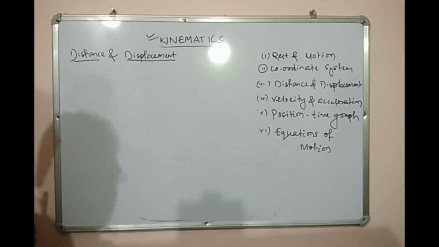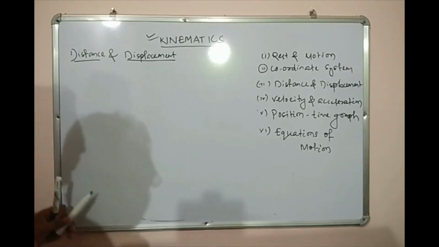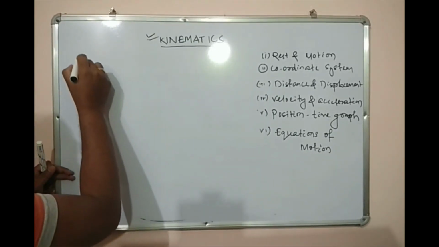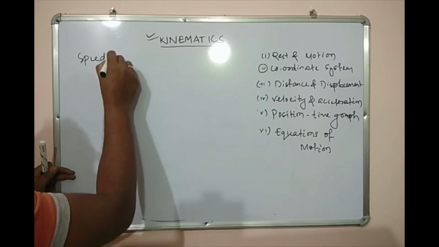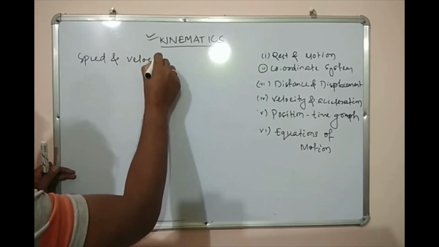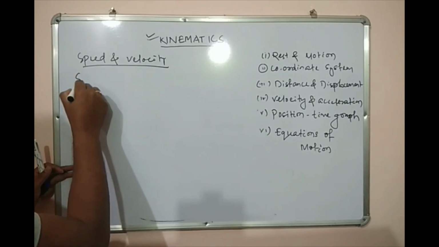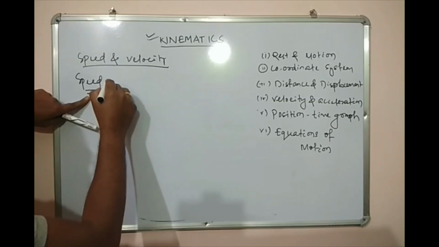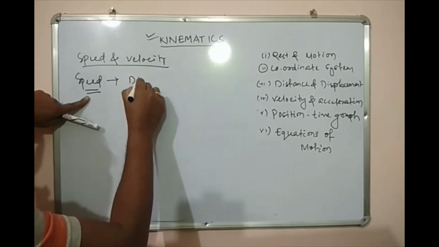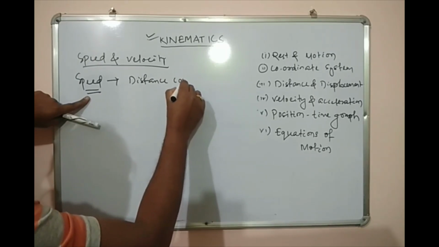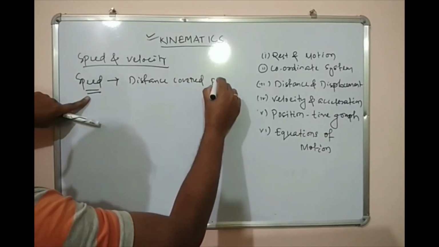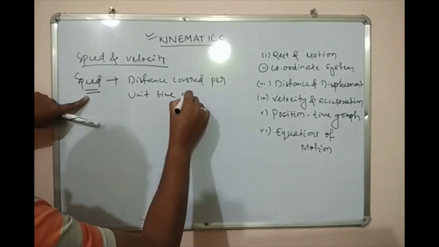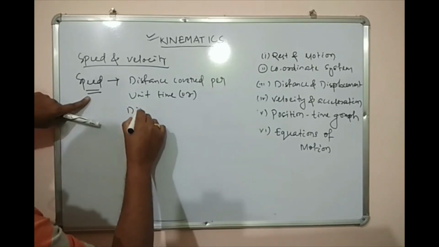Next, we'll discuss speed and velocity. What is speed? Speed is the distance covered per unit time, or distance covered per second.